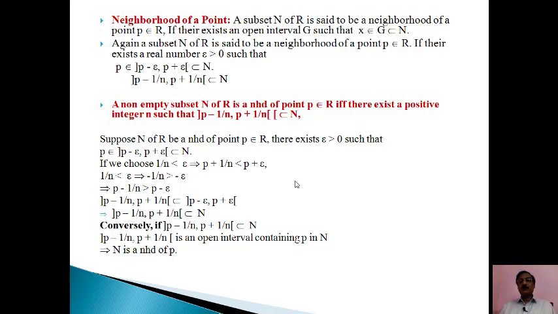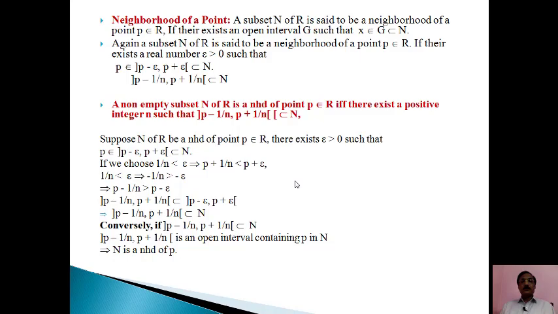This is very important. Again, in terms of an open interval, a subset N of R is said to be a neighborhood of a point P belonging to R if there exists a real number epsilon greater than 0 such that P belongs to the open interval (P minus epsilon, P plus epsilon), which is a subset of N. So we can say that the value of epsilon is however small but not equal to 0.